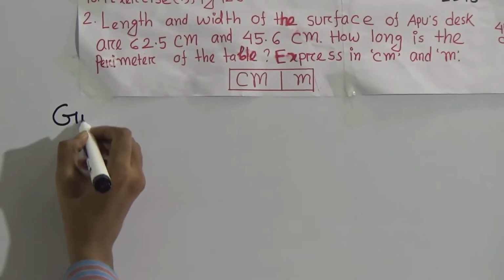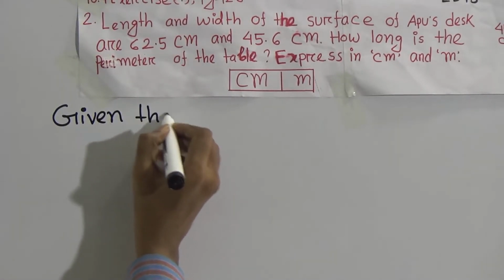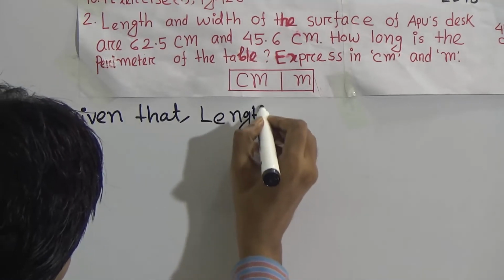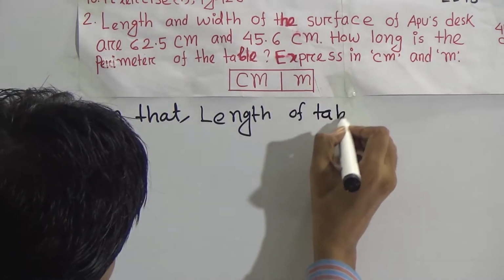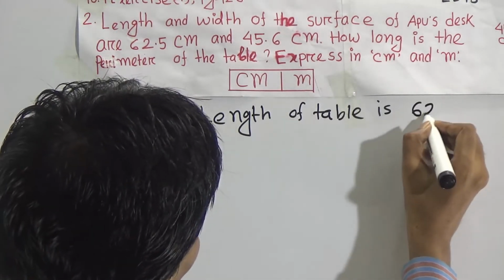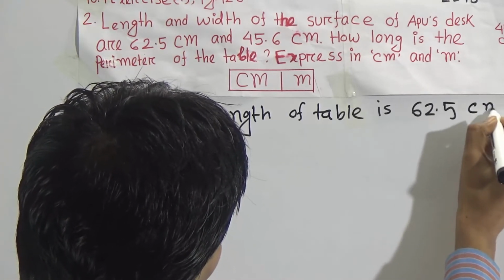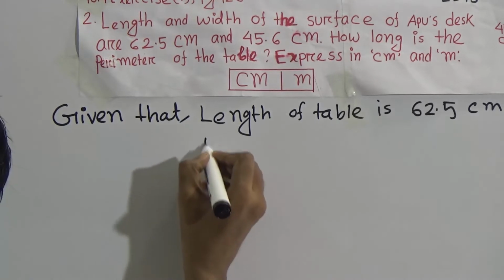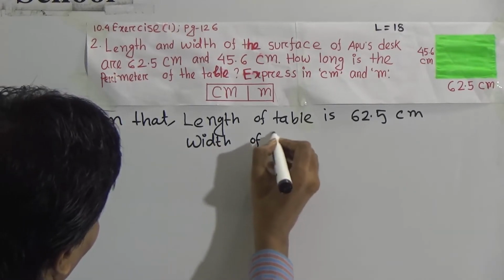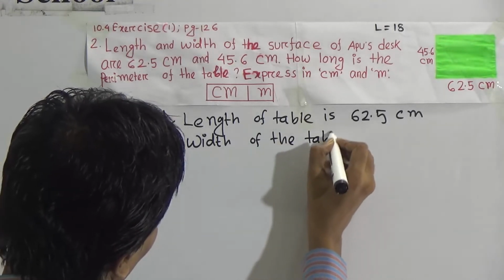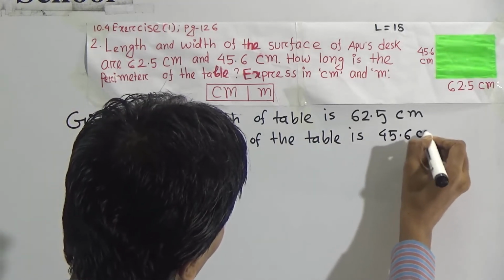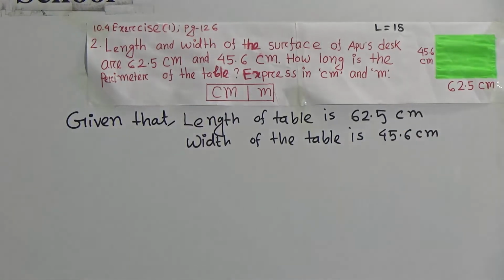Given that length of the table is 62.5 centimeter and width of the table is 45.6 centimeter. Now question, the first step, how long is the perimeter?